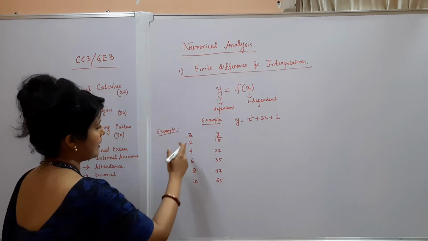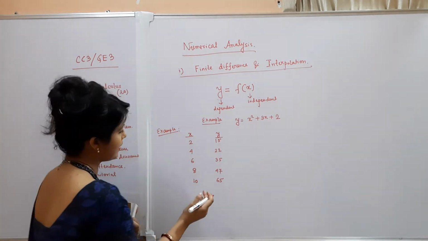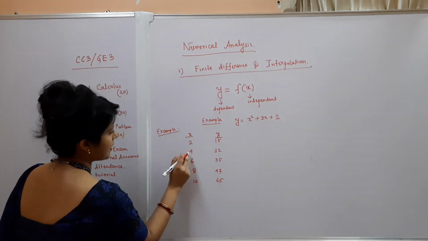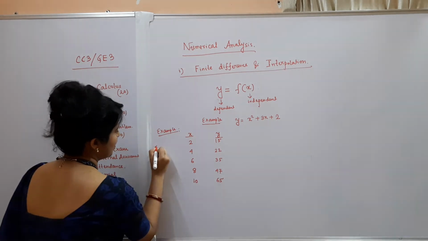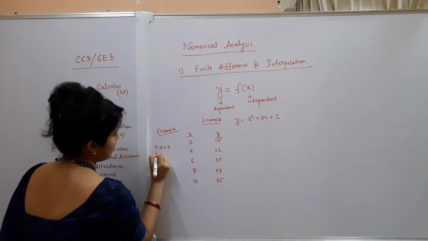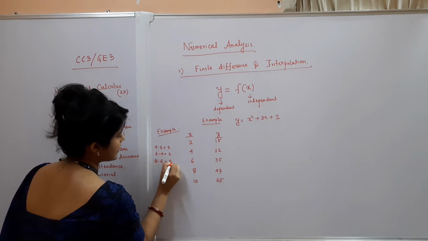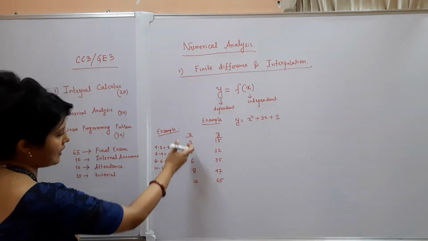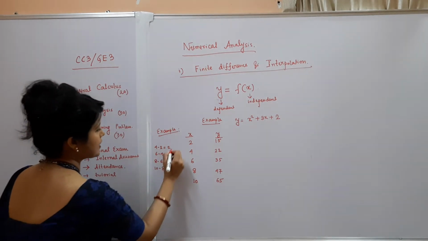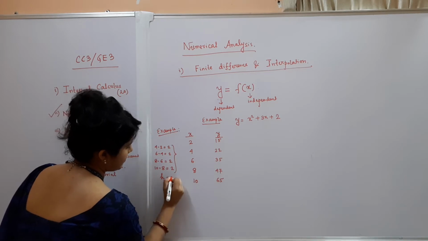Now what is the difference between the values of x? Clearly 2, because 4 minus 2 is 2, 6 minus 4 is 2, 8 minus 6 is 2, 10 minus 8 is 2. So they are equidistant values, and this common difference we give the name h.